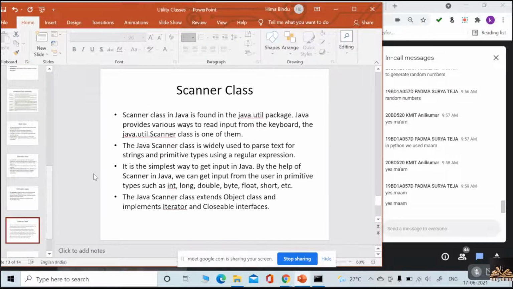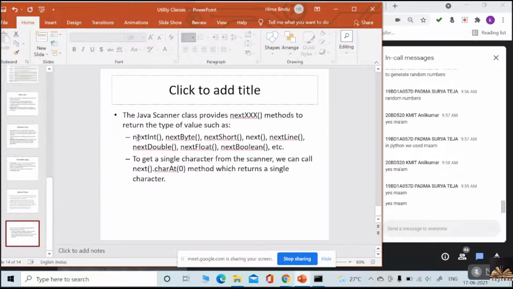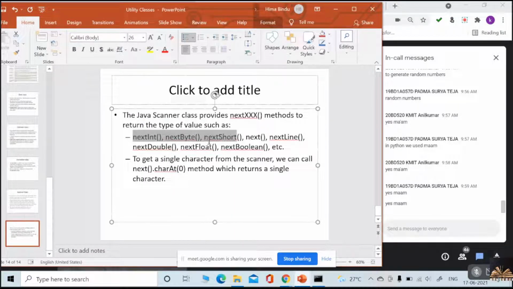And this is the final class in the utility classes, the Scanner class. You are well aware of that. You also know the methods in the Scanner class, I hope. If you want to refer once again, we have nextInt, nextByte, nextShort, nextLine, nextDouble, nextFloat, nextBoolean. What is the next method used for?